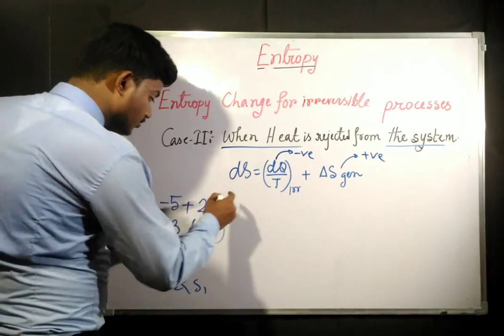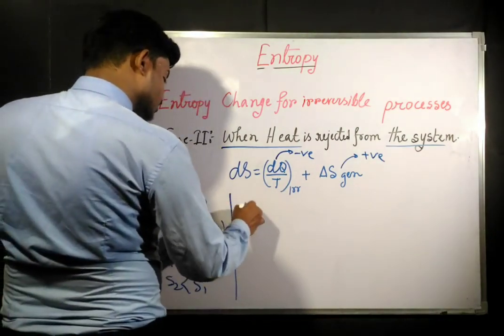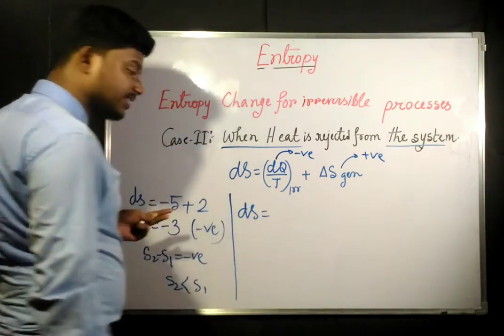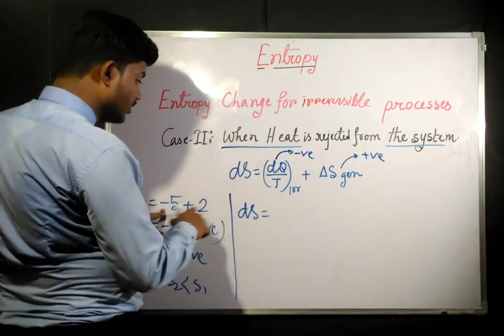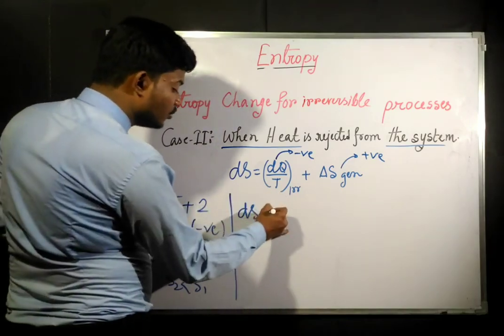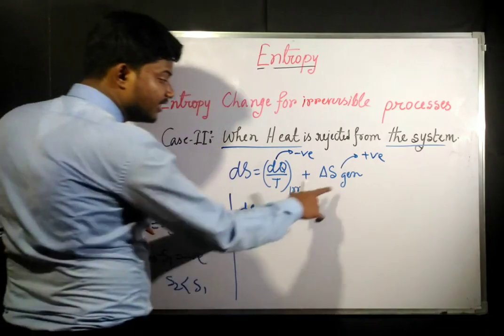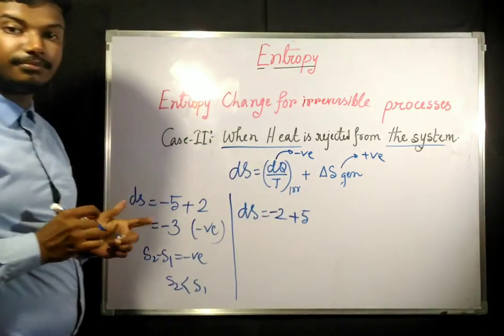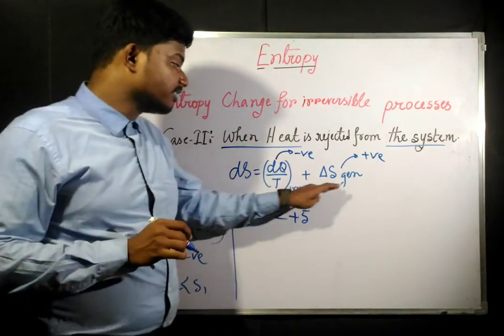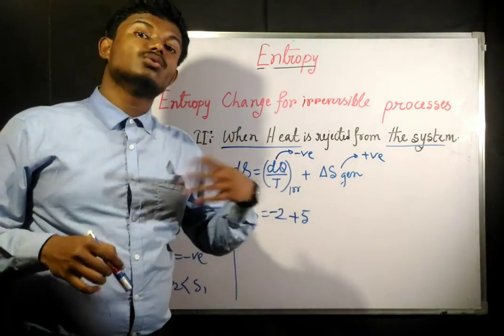Okay, now let us take another example. Let us take that this is ds, and this is negative. Okay, so in place of 5 we are taking this as -2, and this value is positive, so let us take this value as 5. Okay, we don't know what it is going to be, but we are considering the different cases of what could happen.